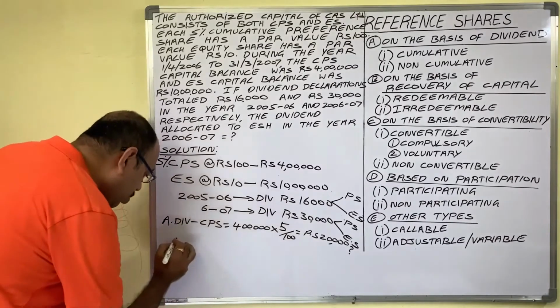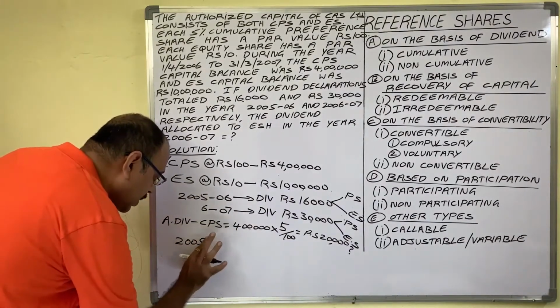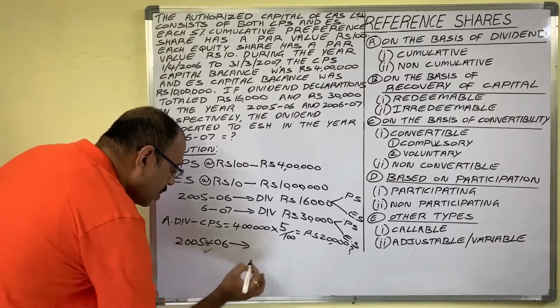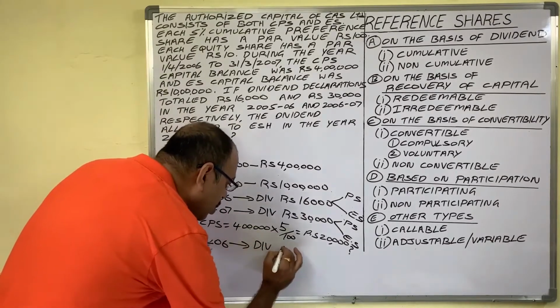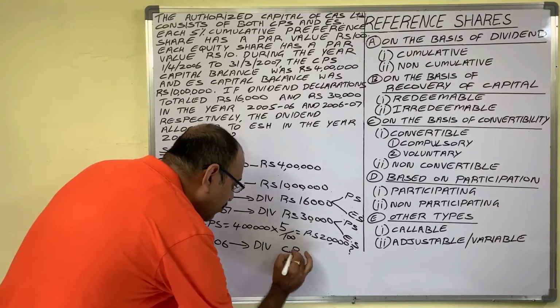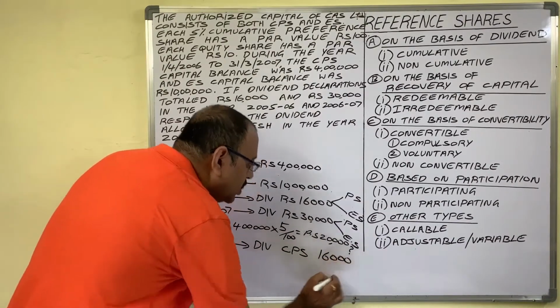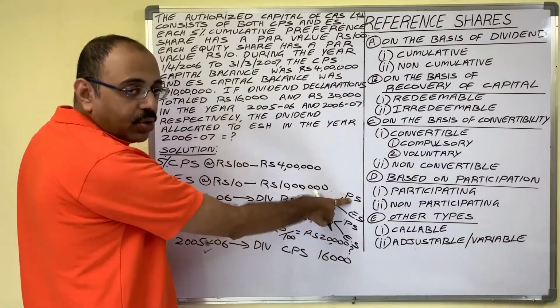So in the 2005-6 year, the company paid dividend to cumulative preference shareholders only. So this 16,000 rupees belongs to preference shareholders.